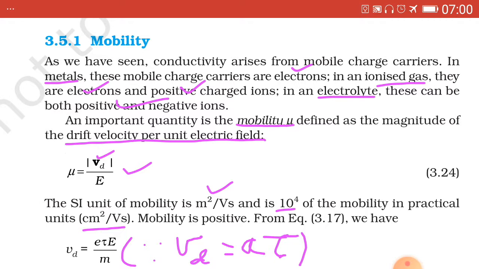which has been tick marked. Now we substitute the value of Vd in this equation later on, and we come to another equation.